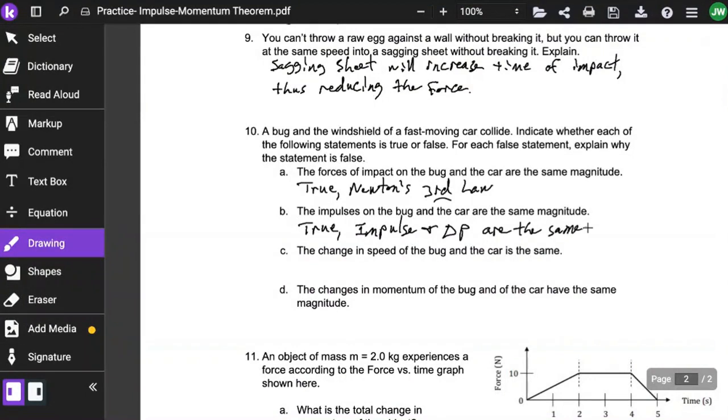10C. The change in speed of the bug and the car is the same. Well, we know that's ridiculous. So false. The bug has a smaller mass and therefore will have a larger change in speed. The car has a larger mass and therefore will have a much smaller change in speed.